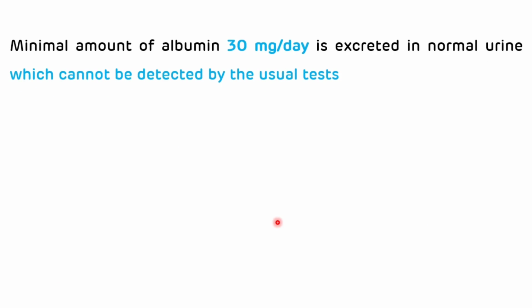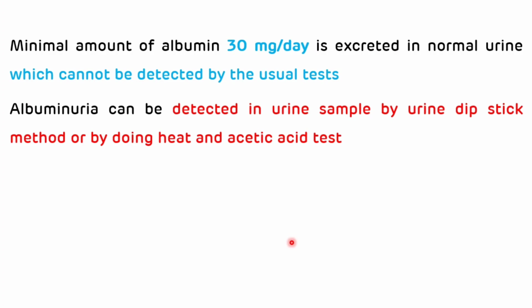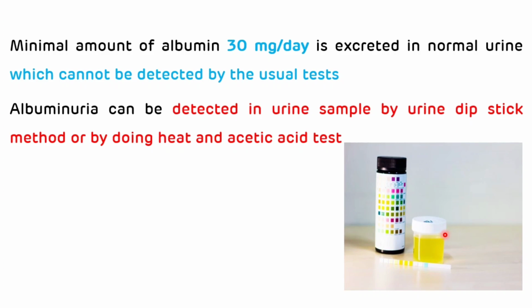Now, a minimal amount of albumin, that is around 30 milligram per day, is excreted in normal urine and cannot be detected by usual tests. Albuminuria can be detected in a urine sample by the urine dipstick method or by doing the heat acetic acid test. So this is the picture showing the urine dipstick method.